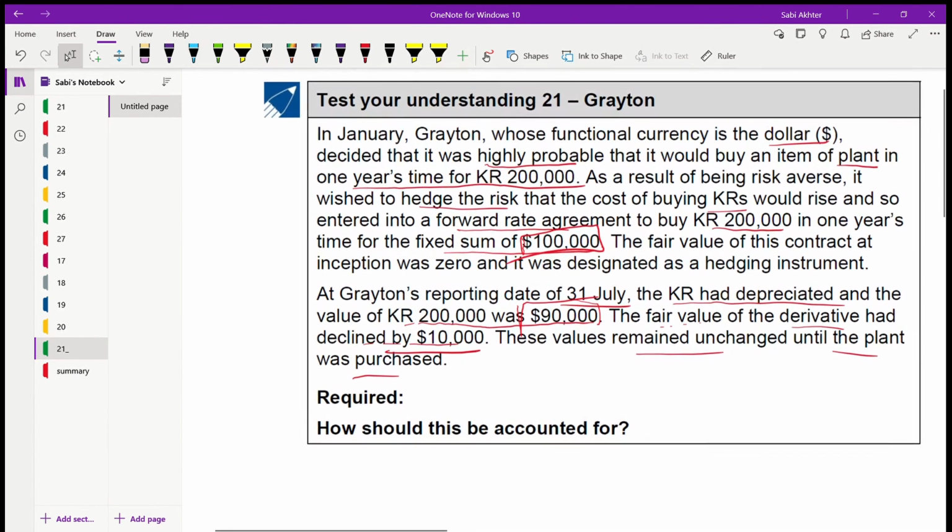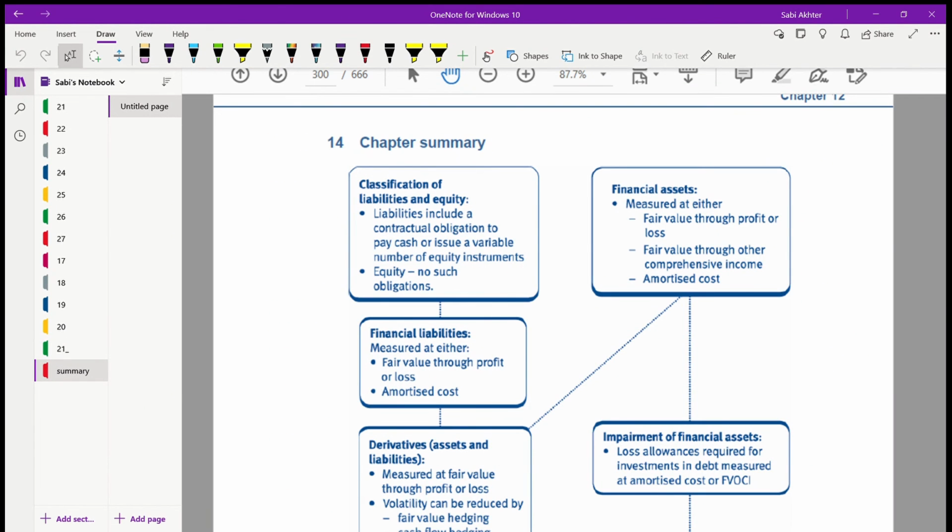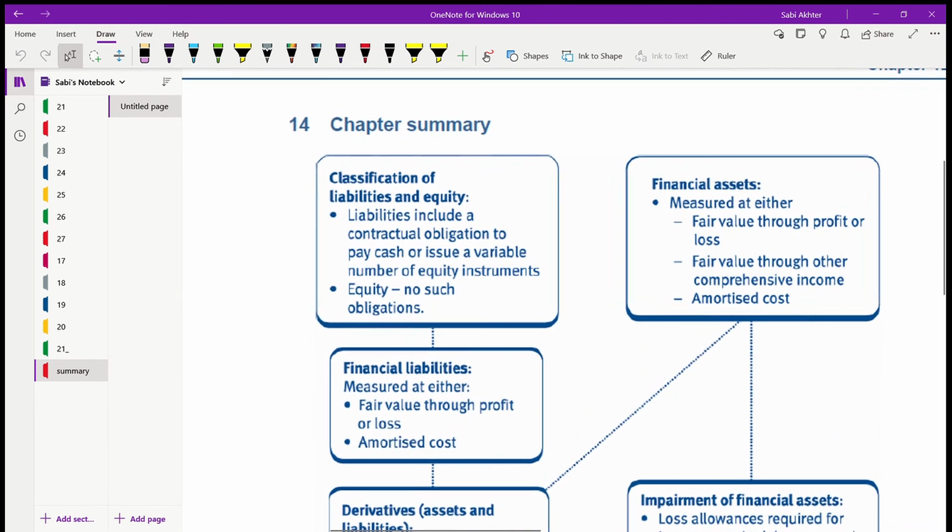The next one is the summary. So now let us summarize everything we have covered through IFRS 9, starting with classification of liabilities and equity. So we defined what is liability, equity. We need to classify it, right? Liabilities means you have a contractual obligation to pay cash or even issue a variable number of equity instruments. For equity, there will be no obligation.